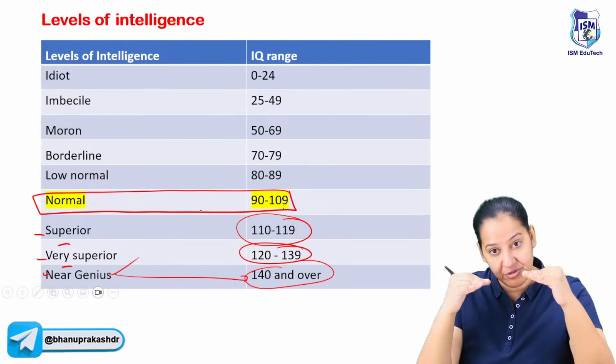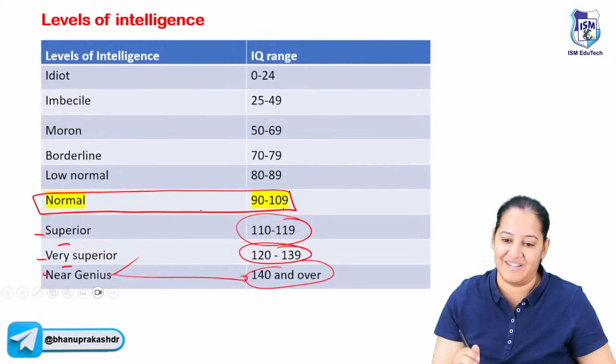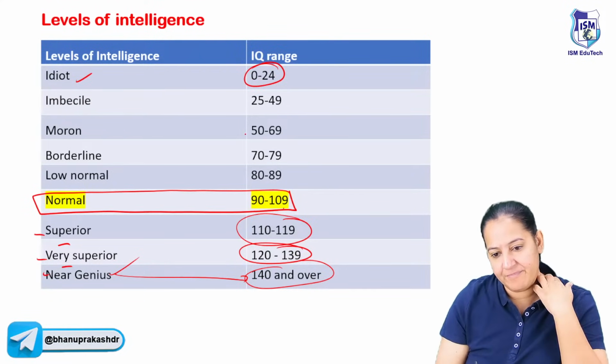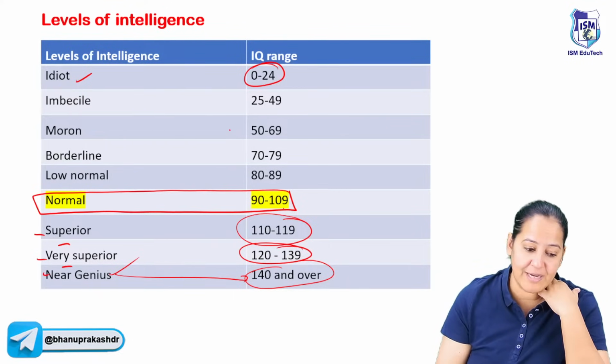So here we have three categories, but below normal we have 5 categories. An idiot is someone whose IQ is up to 25, just 0 to 25. You can call that person an idiot.